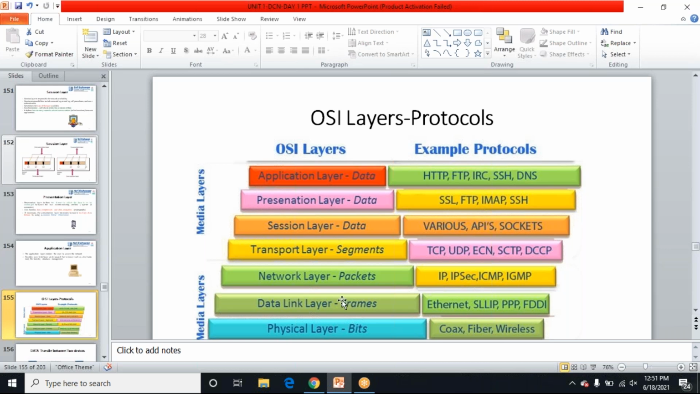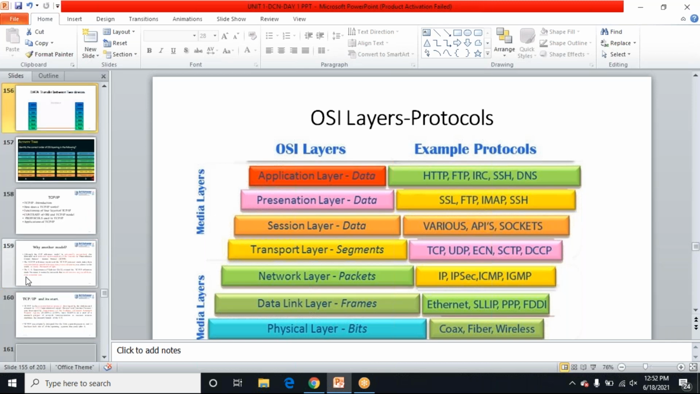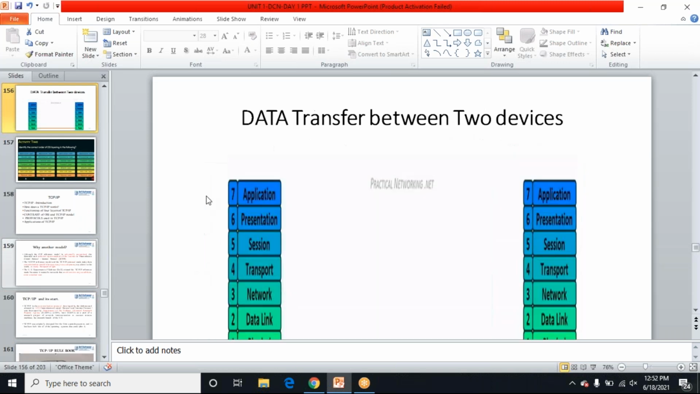Please do remember. The top layers I'll be calling the higher layers, the middle one, that is the transport layer, the middle layer, and these are the lower layers. These are the protocols used. Please make note of it. I think if I put it in slideshow mode, it will open.